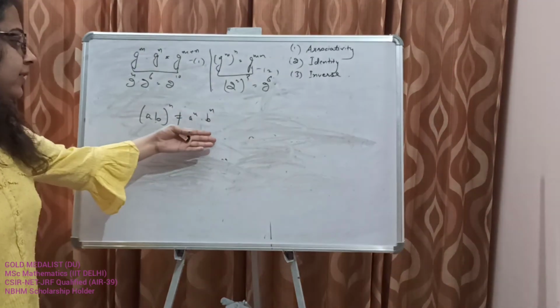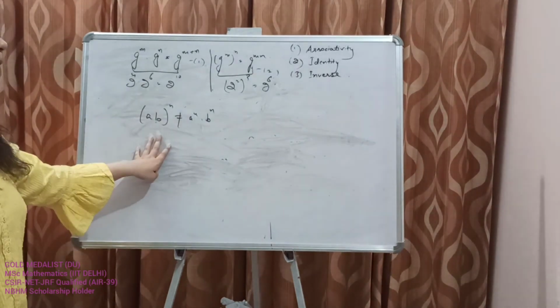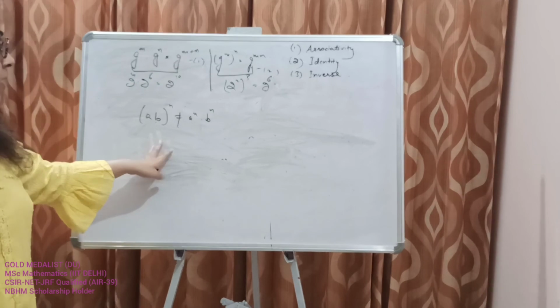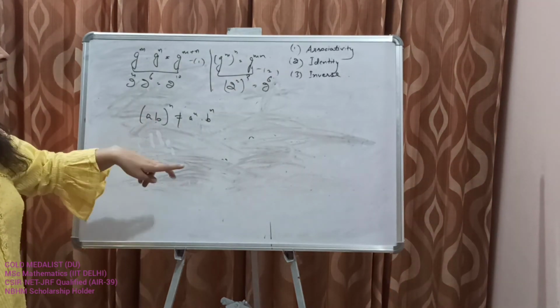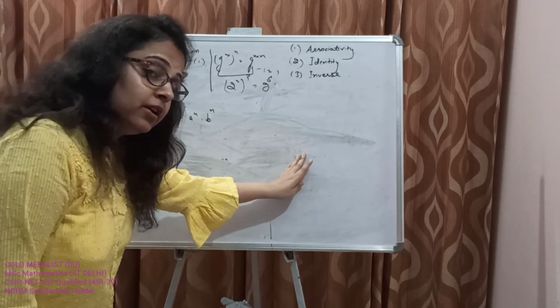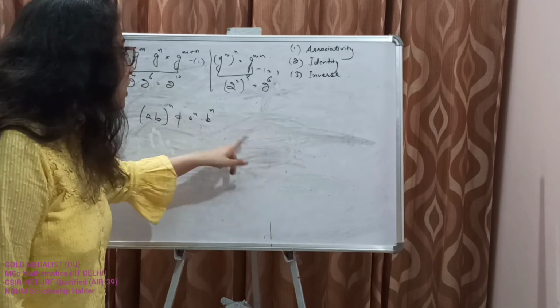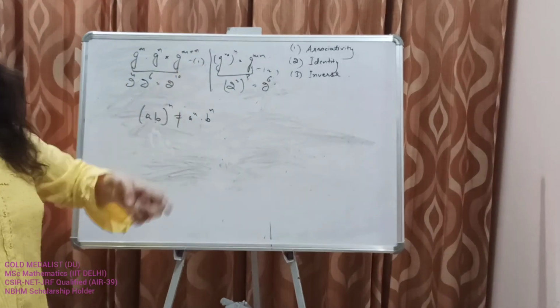Take an example of matrix multiplication. The examples that we did for matrix multiplication having determinant 0. So that should not satisfy this property, and I leave it up to you to find out whether that group satisfies this property or not. But for sure, the laws of exponents do not hold.